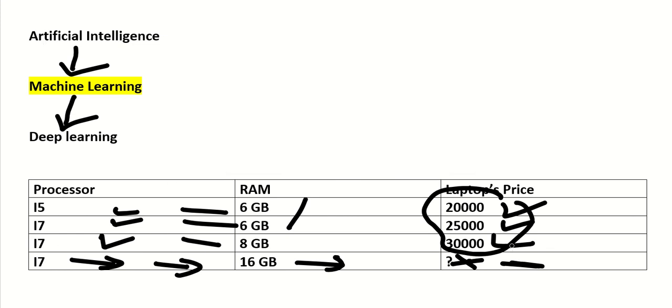Now in the next video, I'll talk about different kinds of learning for the machine, like supervised learning, unsupervised learning, and reinforcement learning. We will talk about that in the next video. As of now, I'm concluding this video here. Thank you.